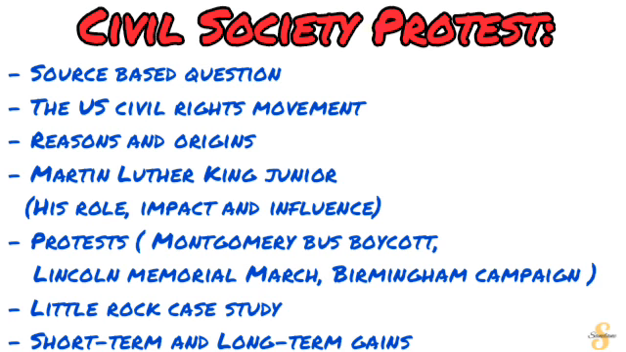Under it, what you need to make sure that you are comfortable with and have studied is the US civil rights movement, the reasons and the origins for the civil rights movement, and then you have to look at the role of Martin Luther King Jr., his role, his impact, as well as his influence in the civil rights movement. Then look at different types of protests that we have, most commonly the Montgomery bus boycott, the Lincoln Memorial March, the Birmingham campaign, and then also look at the case study of Little Rock, and then end everything with the short-term and long-term gains of the civil rights movement.